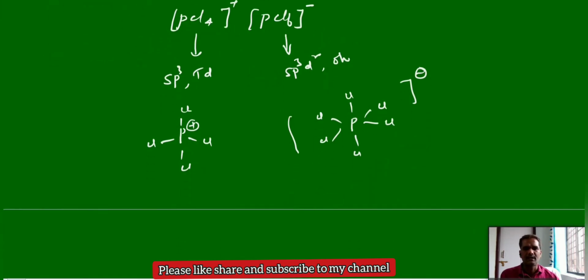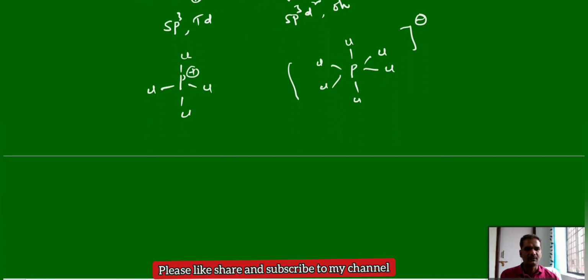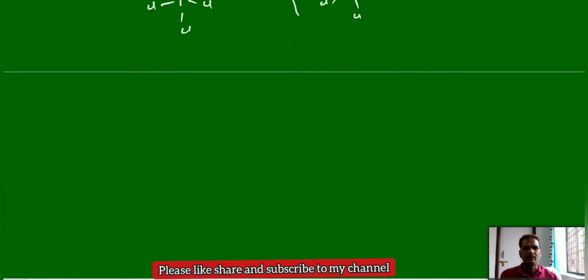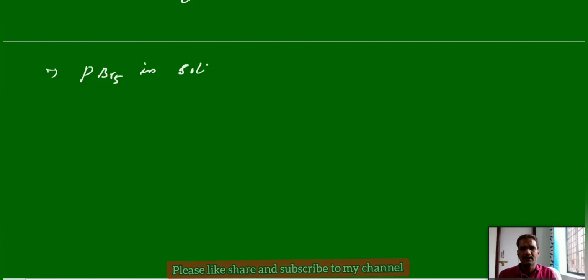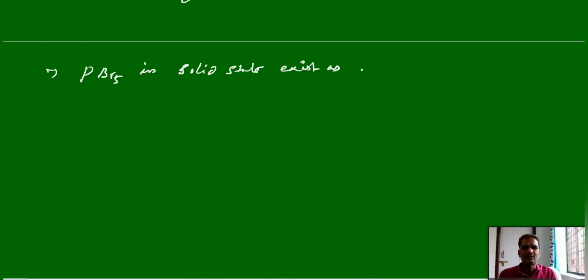Similarly, for other halides, PBr5, phosphorus pentabromide, in solid state exists as PBr4 plus and Br minus. So phosphorus is only in the cationic form; there is no phosphorus in the anionic form.